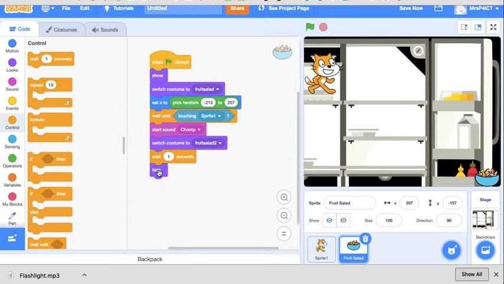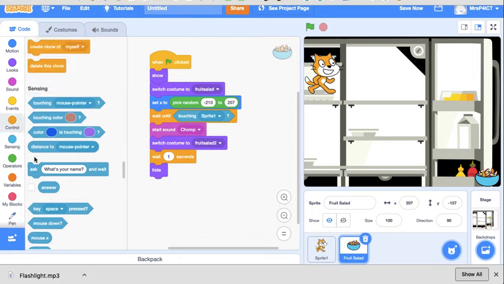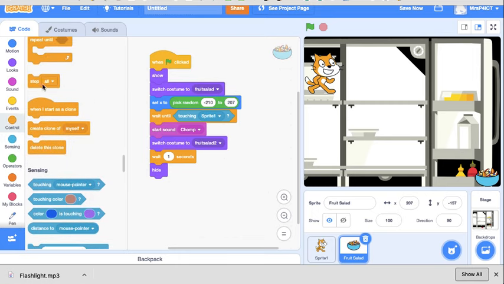Hide. And that will be the end of that particular round. So go to the bottom and stop all scripts. Right, so there we go. There's what's happening to the fruit salad.